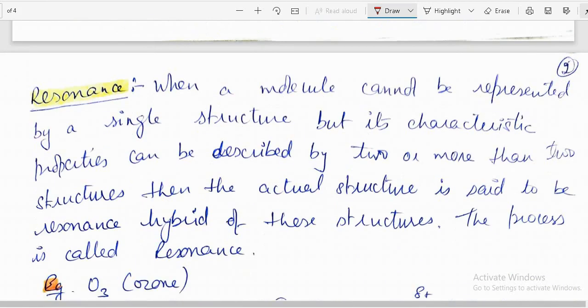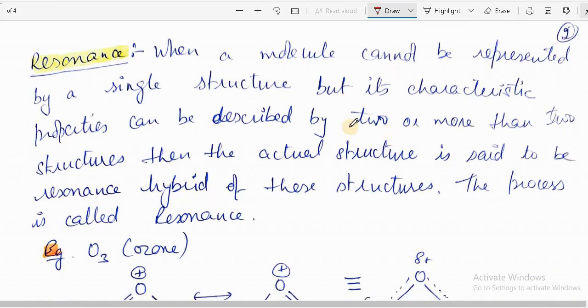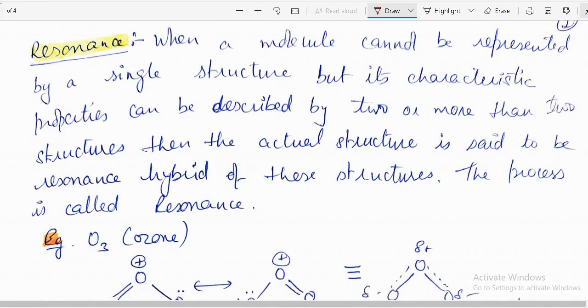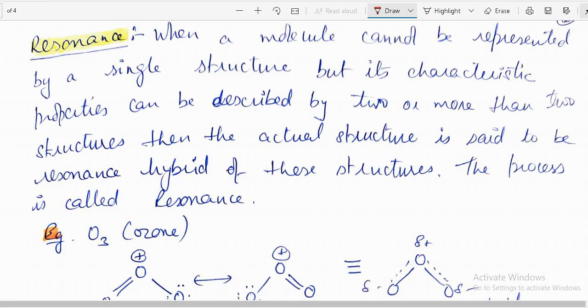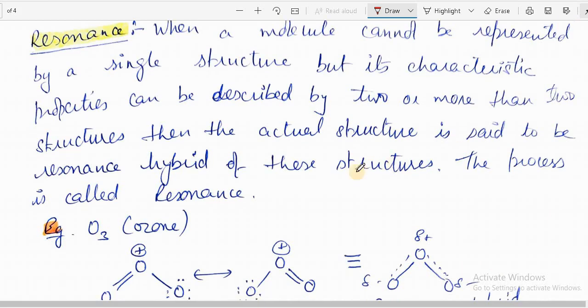So next is resonance. Resonance is also done in class 12. In this, we can explain it with an example. Suppose we take the example of ozone. Ozone is O3. In this, we can write it as O double bond O, O single bond O.